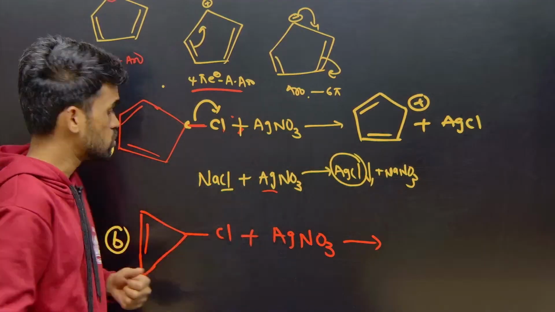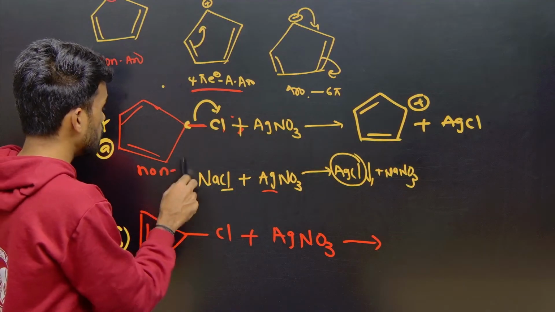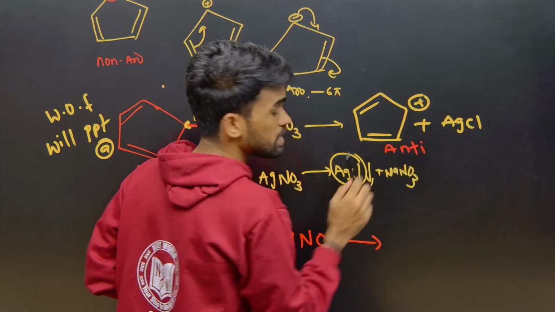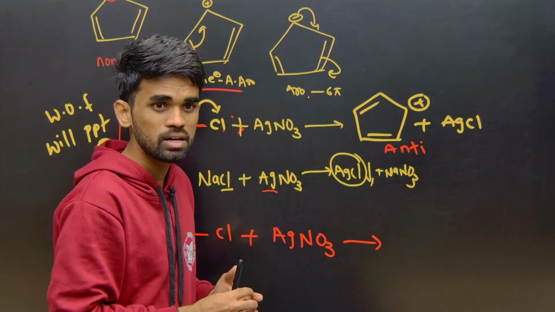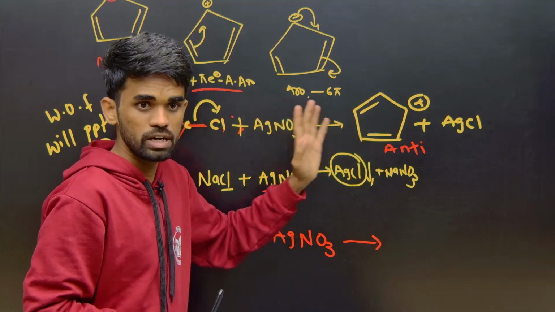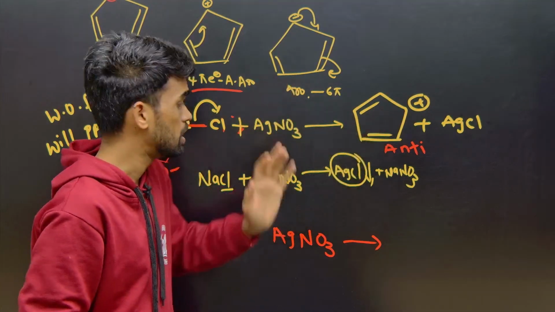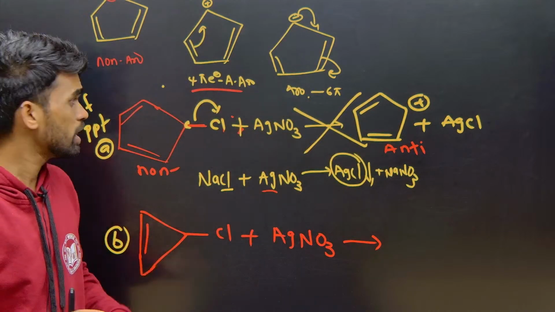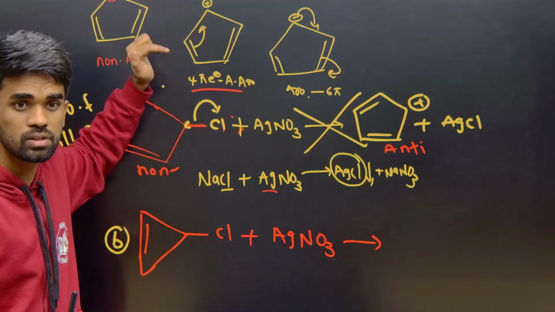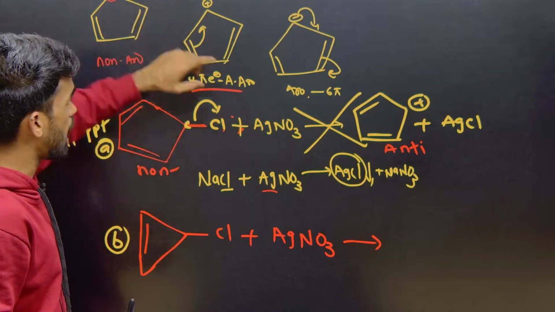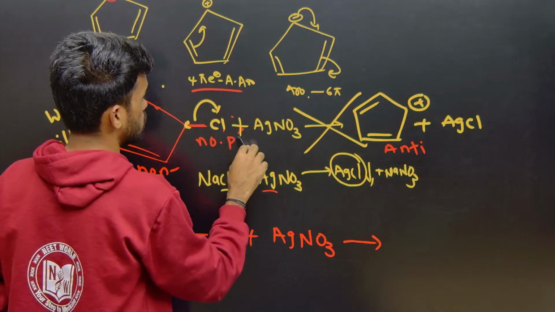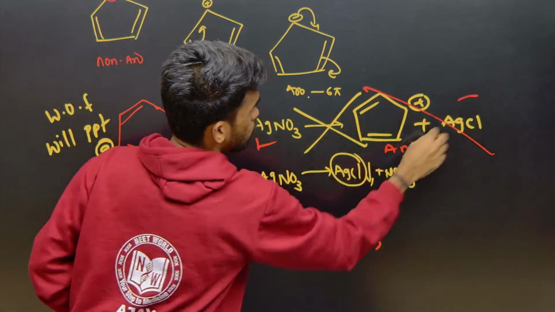Anti-aromatic is the least stable. So this non-aromatic compound would become anti-aromatic, which is highly unstable. Will it form? No, it won't form because it is highly unstable. Therefore, the reaction won't take place. This is the application of aromaticity. If an anti-aromatic compound would be formed, there is no precipitation in this reaction. No reaction, you can say.